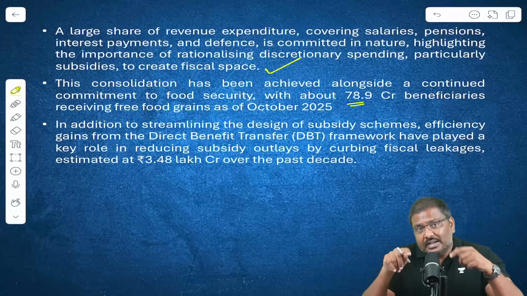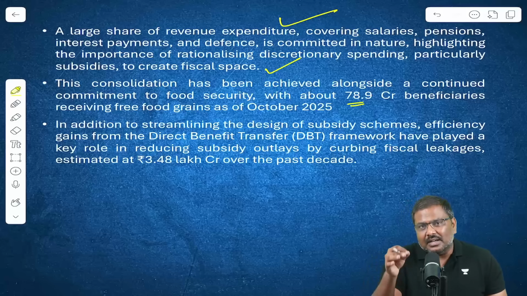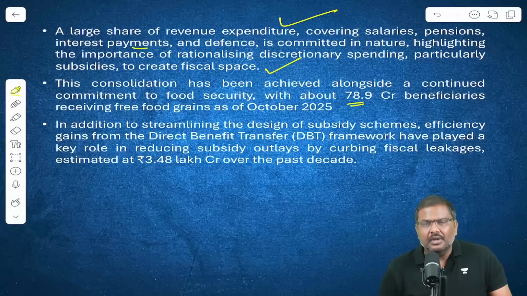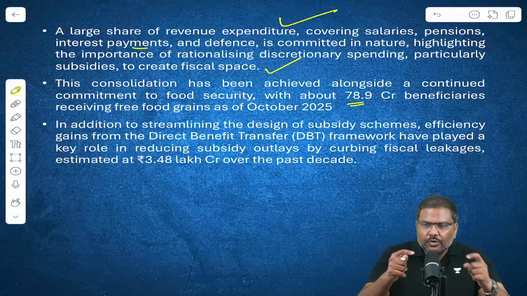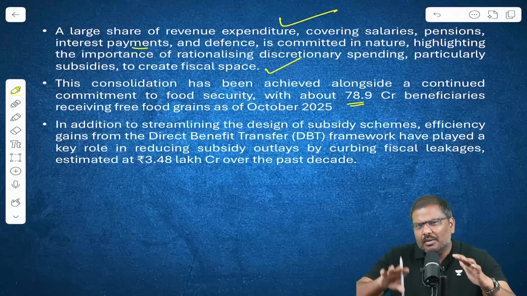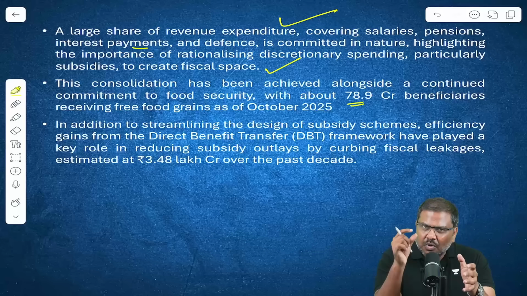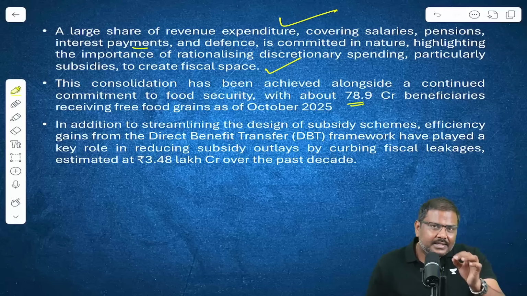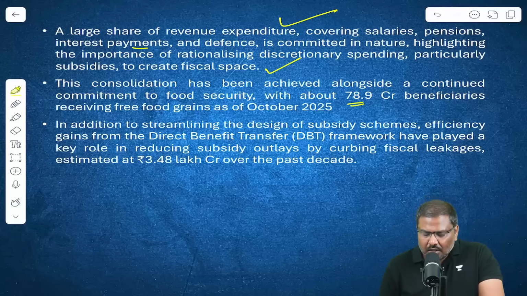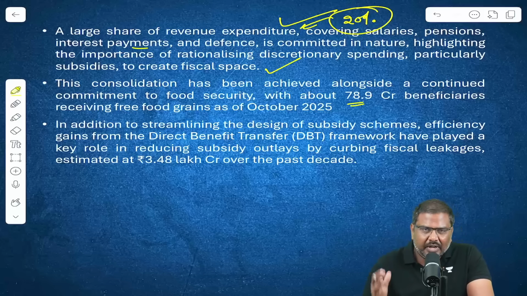This has been done despite the government having very high amount of committed revenue expenditure. What is the meaning of a committed revenue expenditure? I'll take one example. If you look at the total expenditure incurred by the government, of course I'm talking about union government here. Total expenditure incurred, one most important component is interest payment. And if you look at the data for the government of India, around 20% of the revenue expenditure will be in the form of interest payment.